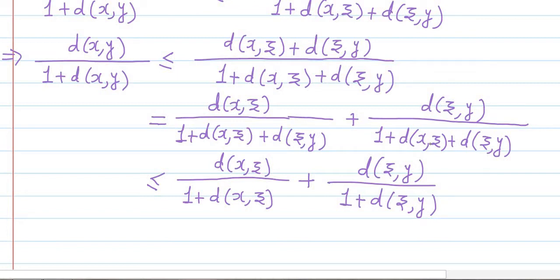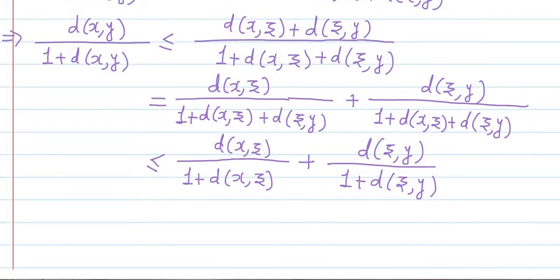Obviously this term is non-negative by the definition of the metric. Therefore, as this term is non-negative, we are reducing the value of the denominator, and hence the value of the quotient will increase or remain the same. So this new quantity of the second term will be greater than or equal to the earlier quantity of the second term on the right hand side.